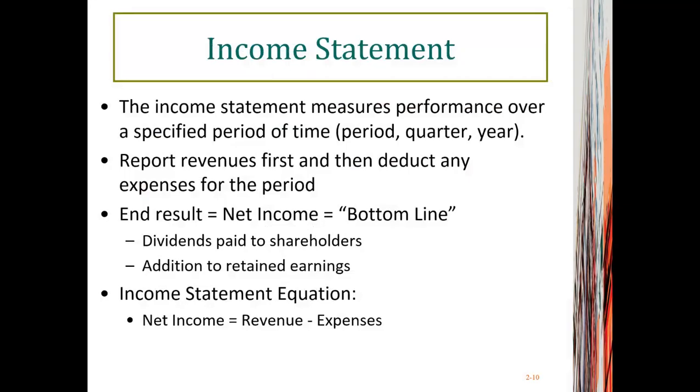Now let's switch to income statement. Income statement measures the performance over a specific period of time. That could be a fiscal year, a fiscal quarter, and so on and so forth. And it measures operating performance. And the ultimate goal for income statement is to figure out how much money the company made for their shareholders. And that number is net income. That is the result of income statement.